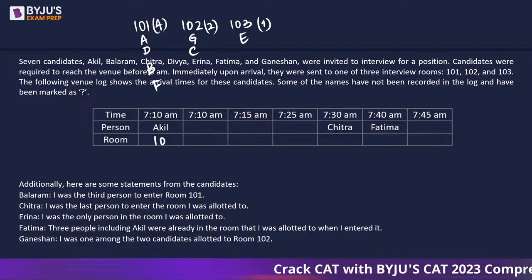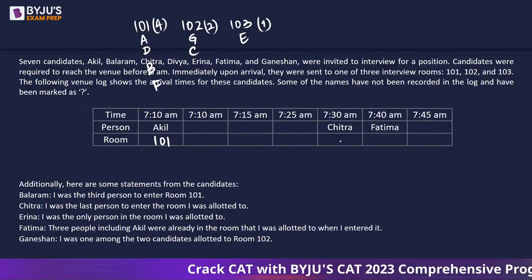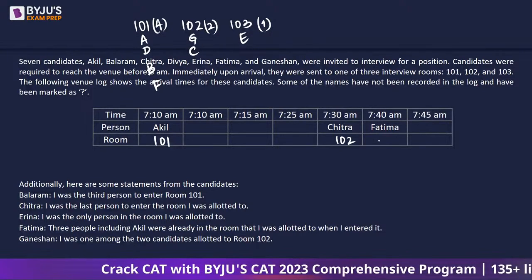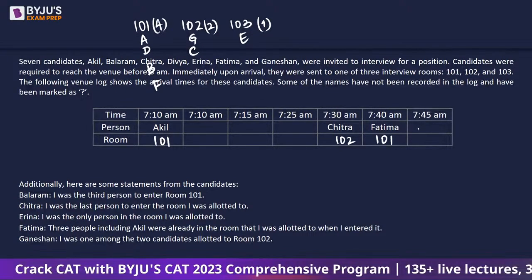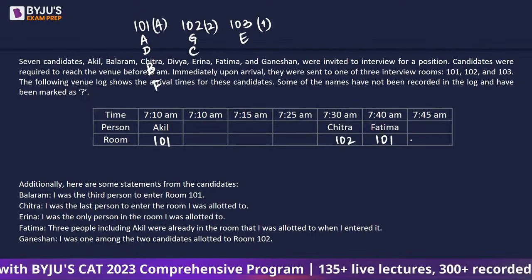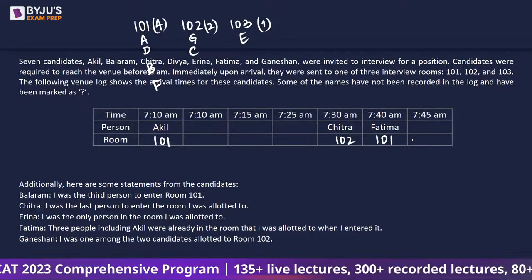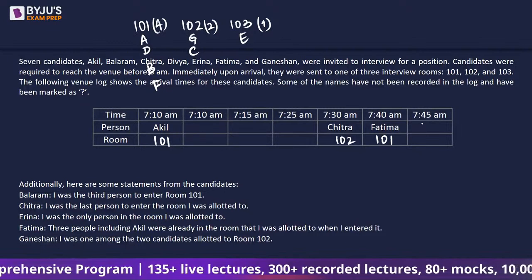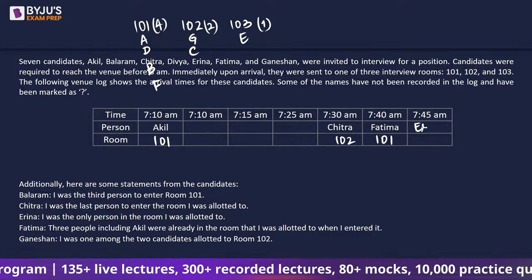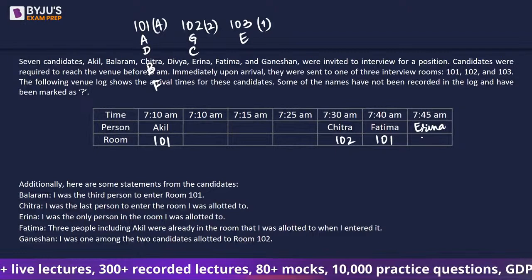So Akhil is in room number 101, Chitra is in room number 102, Fatima is in room number 101. The last person, or not the last person, it's not given the last person, but E cannot come in the front. So we will have Erina, and she is in room number 103.